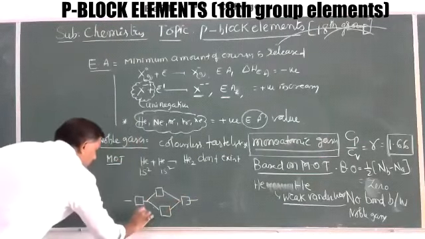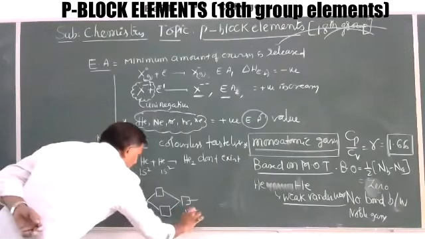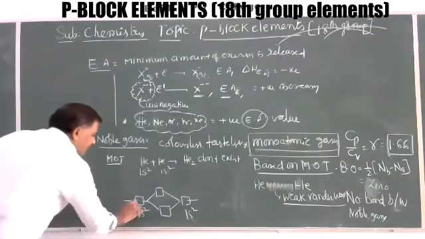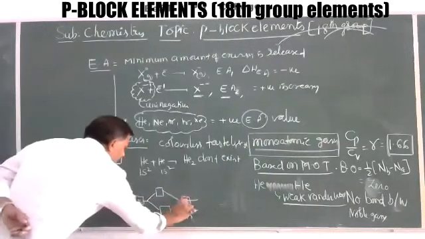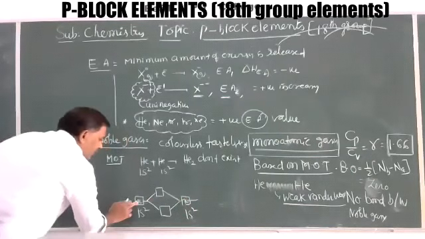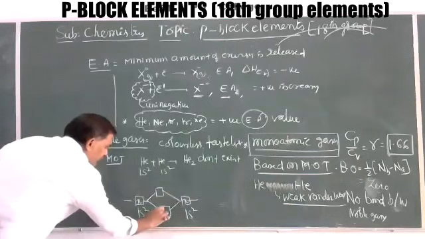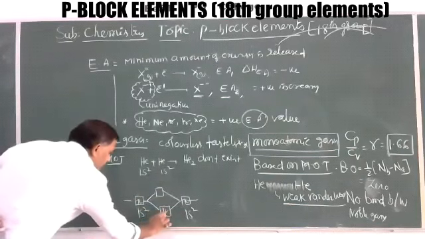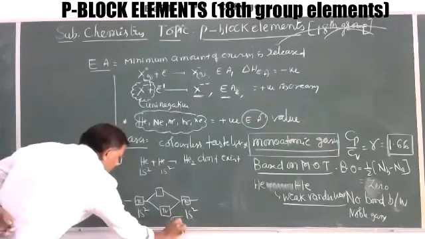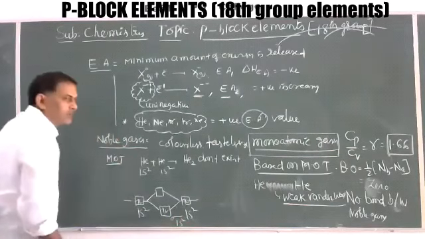Now this is the 1s atomic orbital, and this is the 1s atomic orbital. Here 2 electrons, here 2 electrons. 1s of one helium donates 1 electron to this, and again this also donates 1 electron. It forms an electron pair that enters the lower energy sigma 1s2.